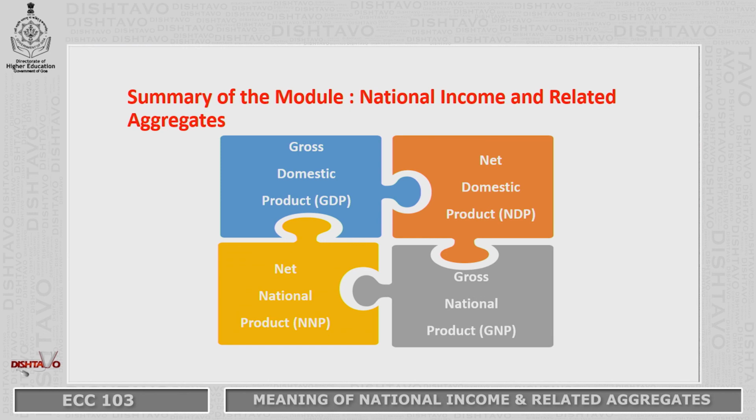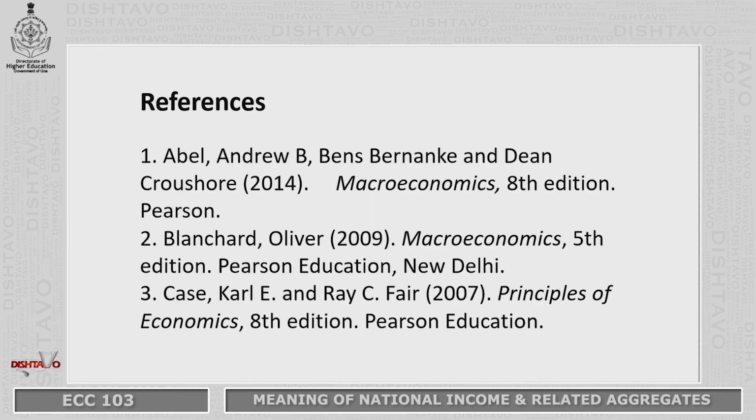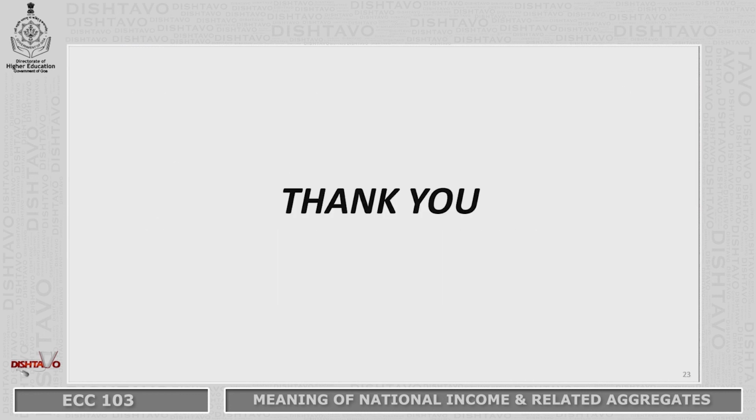So, to summarize this module, what we have learned today is the meaning of national income and related aggregates, namely gross domestic product, net domestic product, gross national product and net national product. I hope you have understood this session, and I hope you will remember whatever I have explained to you. These are your references, and thank you very much.